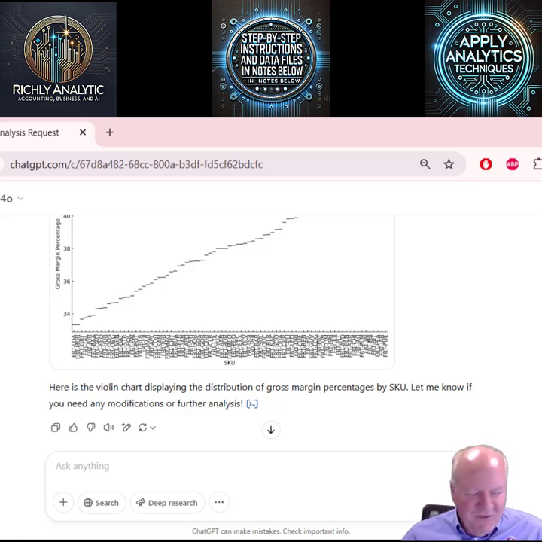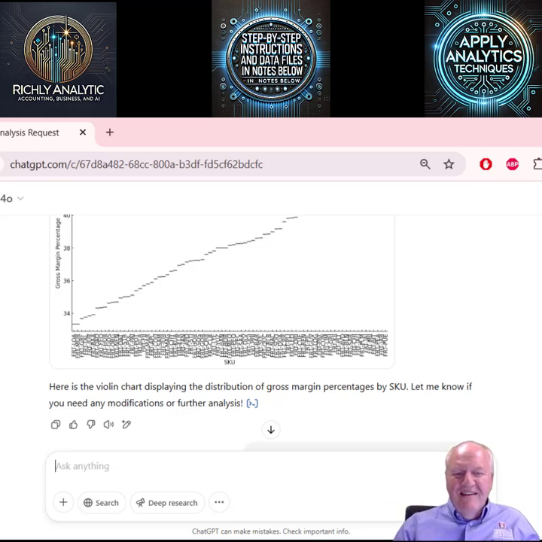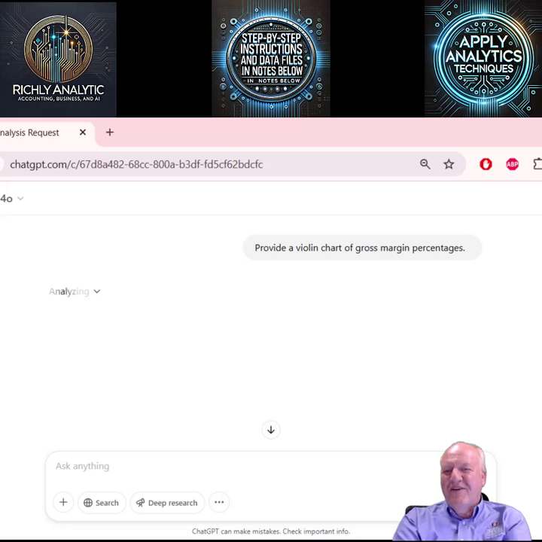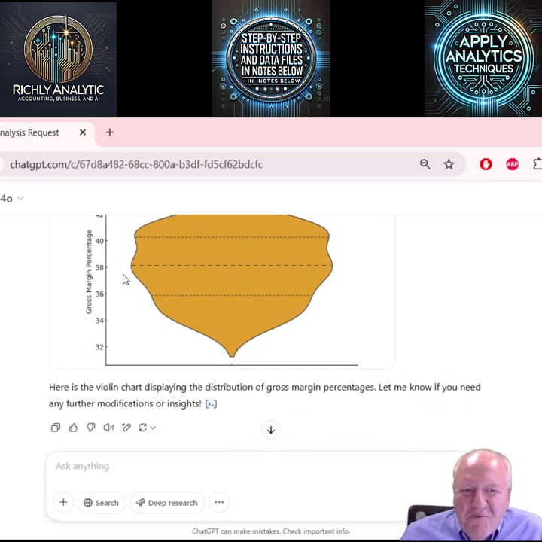And so now instead of by product, I'm just going to ask it to show it overall. Since the data is already in product form, so each line is a different SKU or product, it's going to be able to provide me a violin chart of those gross margin percentages. A violin chart is just a way to see the count, how many of them.